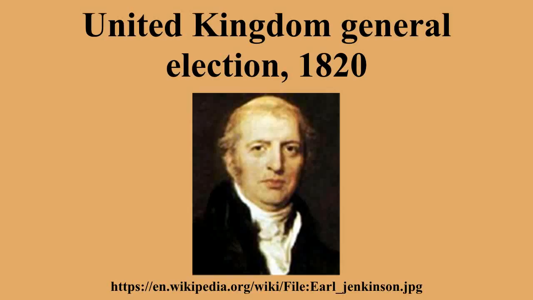The 1820 UK general election was triggered by the death of King George III and produced the first parliament of the reign of his successor, George IV. It was held shortly after the Radical War in Scotland and the Cato Street conspiracy. In this atmosphere, the Tories under the Earl of Liverpool were able to win a substantial majority over the Whigs.